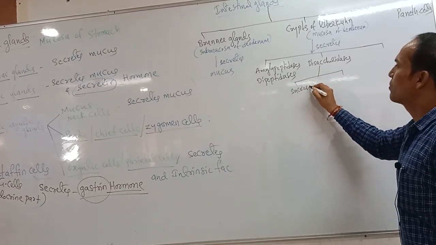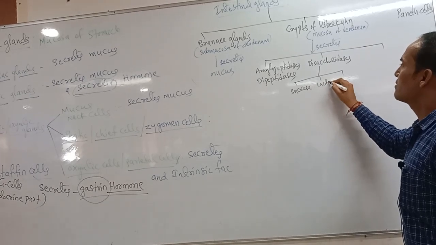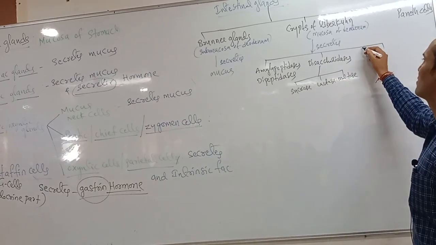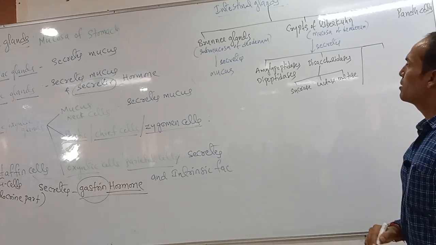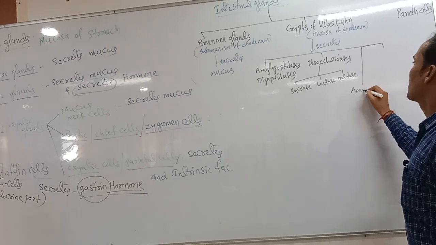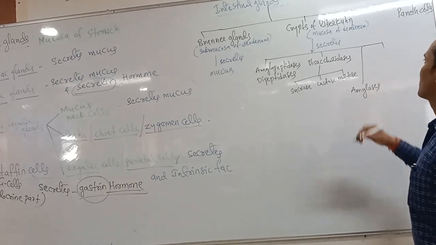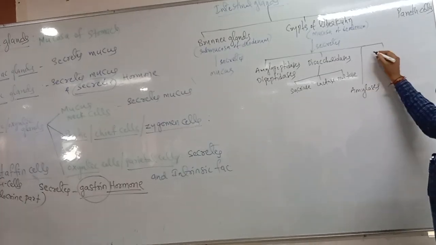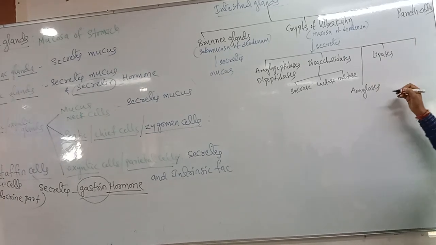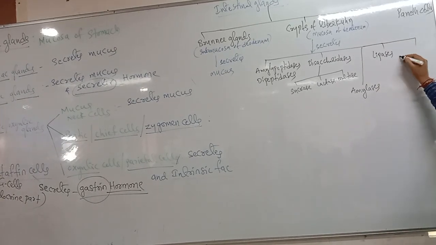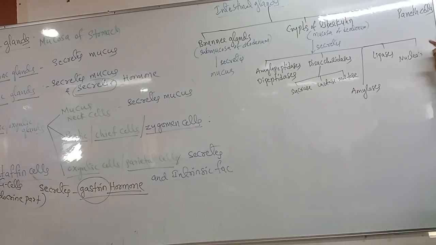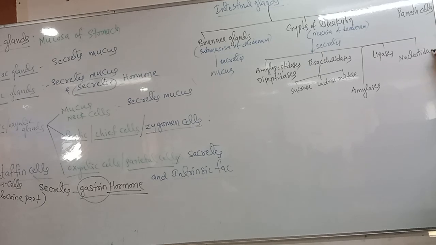Sucrase, lactase, maltase: these three are called disaccharidases. Next, what about the third? Amylases. Next one, lipases. And one more they can secrete: nucleosidases, nucleotidases.